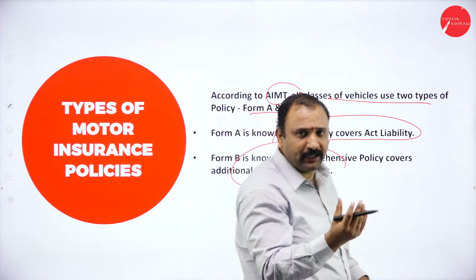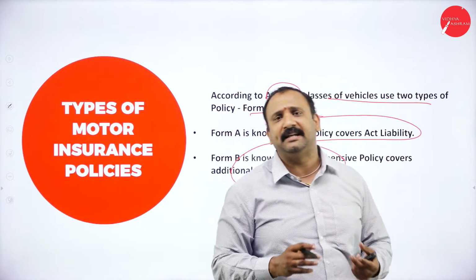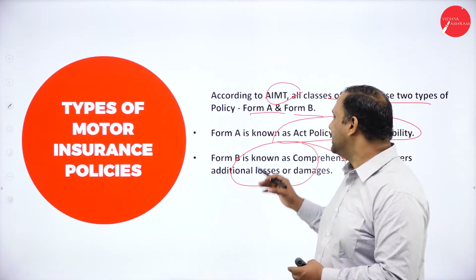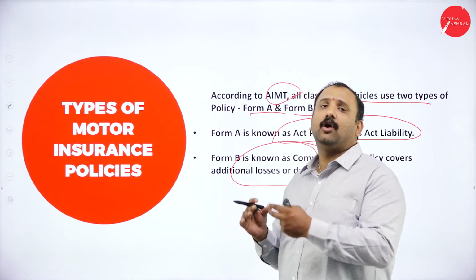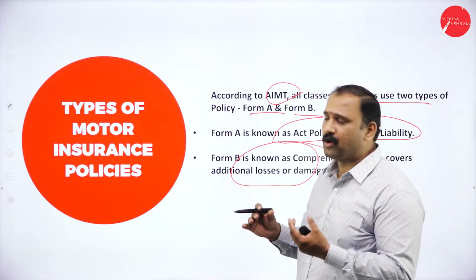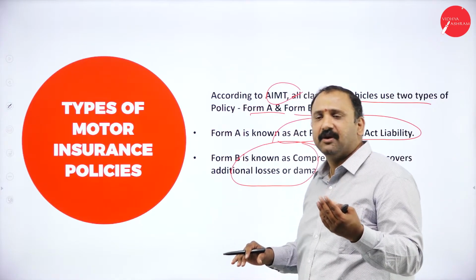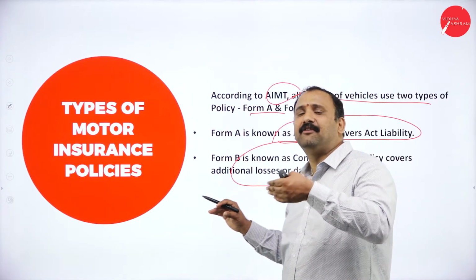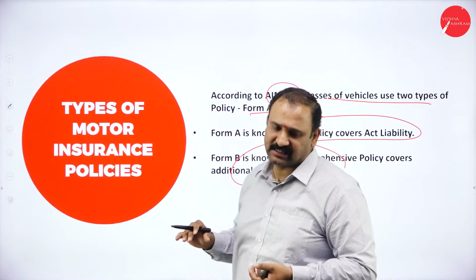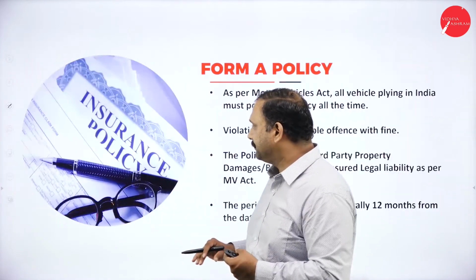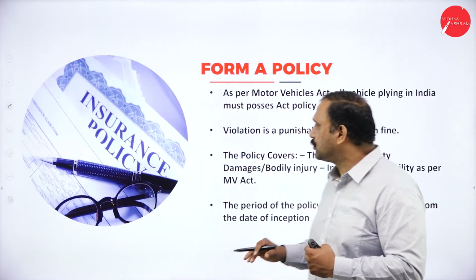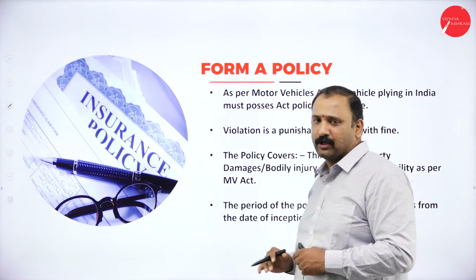So the Form B is a little more elaborate and extensive in nature. Why? Because this will try to cover a lot of other features in terms of the insurance, but the Form A is basically an Act policy which will try to cover only the liability at the basic level. Followed by, let's now try to talk about the Form A policy.